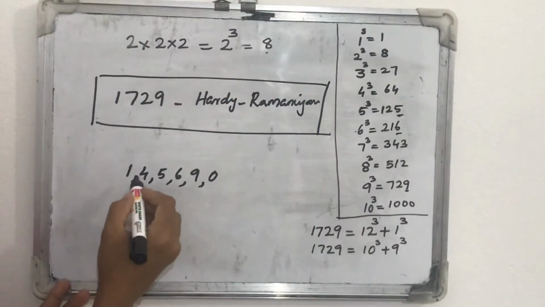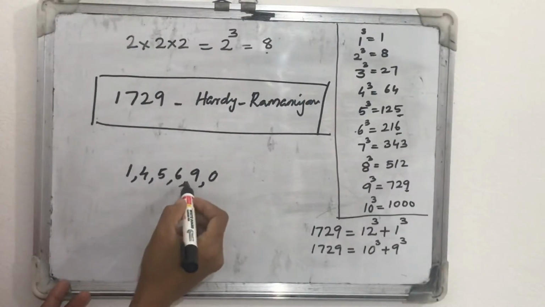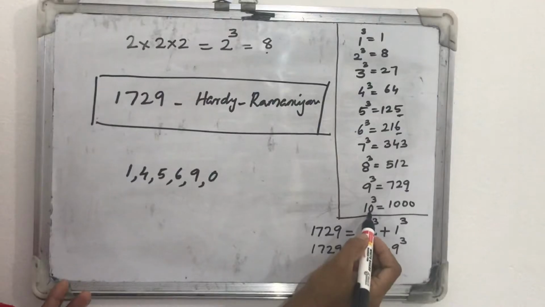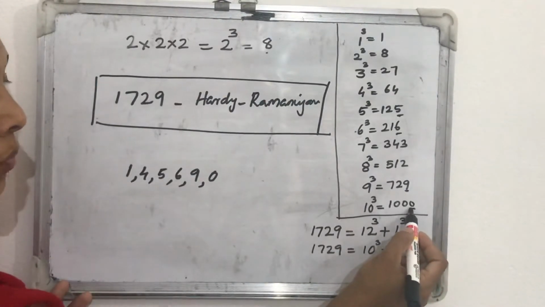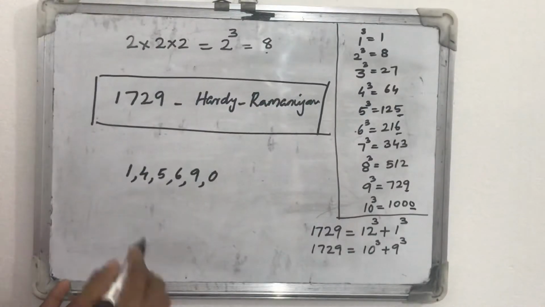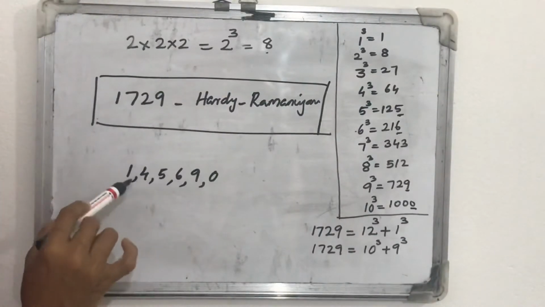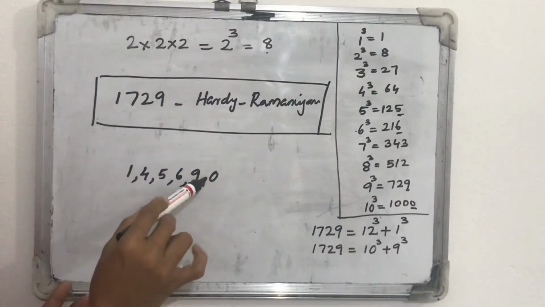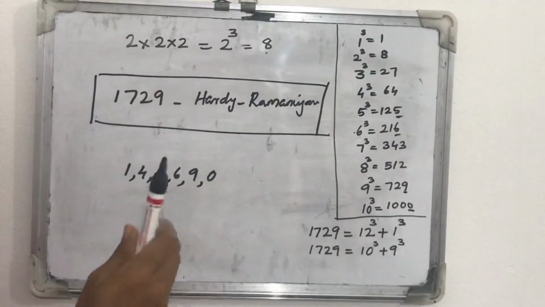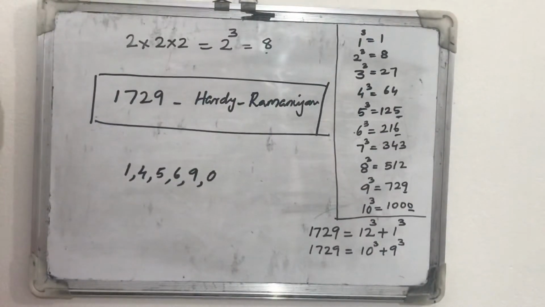So these digits 1, 4, 5, 6, 9, 0. Just like 10 cube, look, the units place is 0, so its cube number's units place is also 0. So the cubes of numbers ending in 1, 4, 5, 6, 9, 0 also end in the same digit.